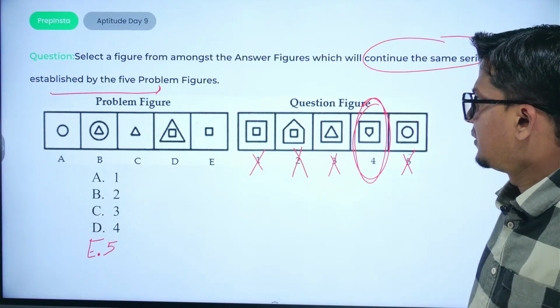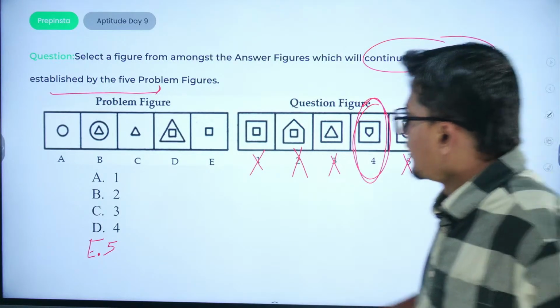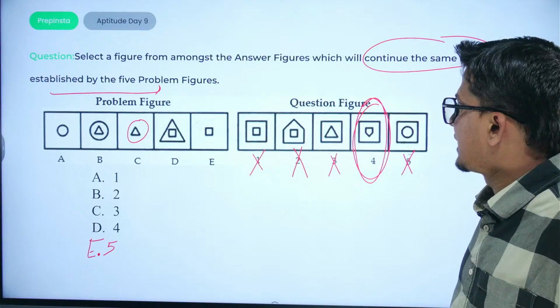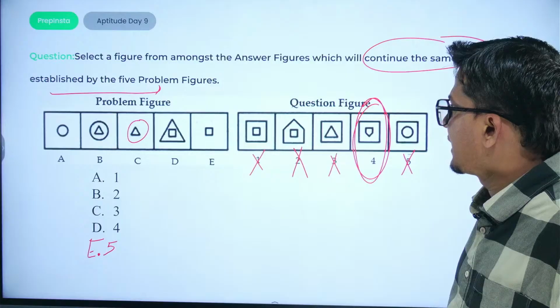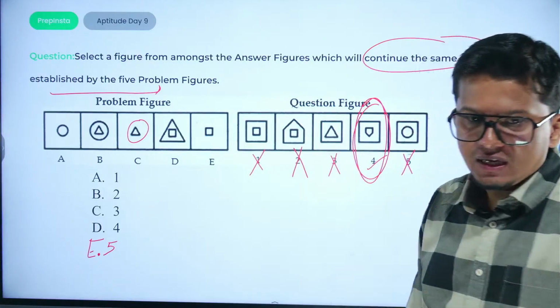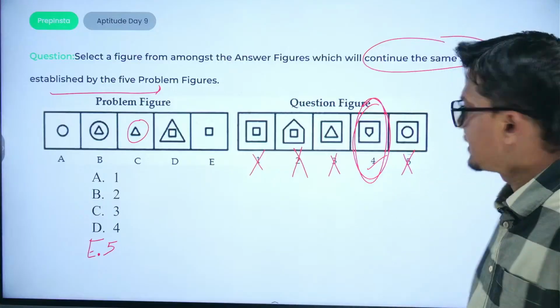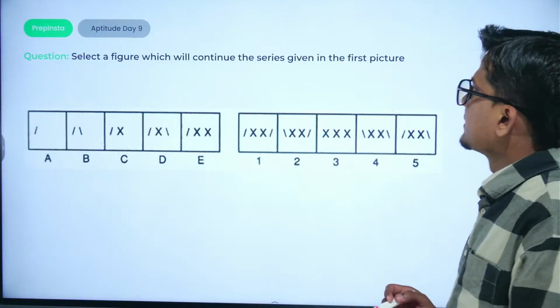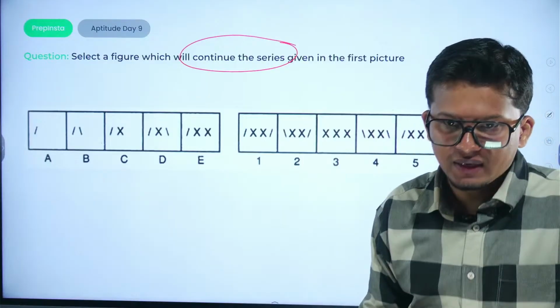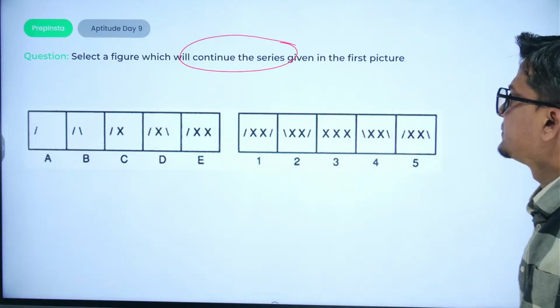Okay, got it? Whatever the diagram is given, in the next particular diagram it is coming to the outermost shell. So logically option number 4 would be the right answer. Select a figure which will continue the series. One more question. Solve it out and write the answers.